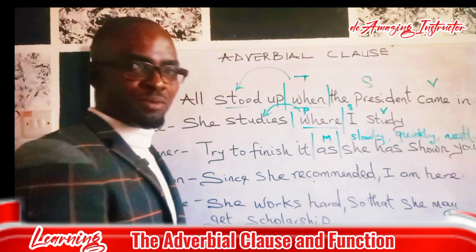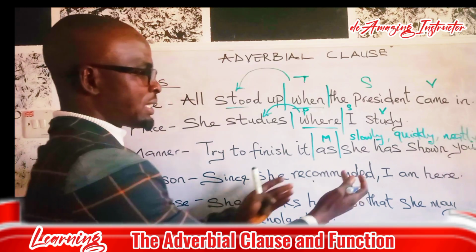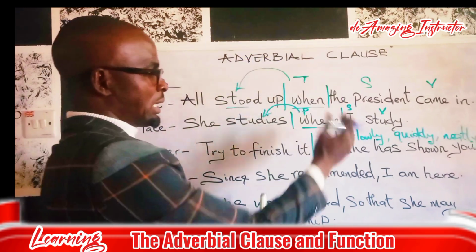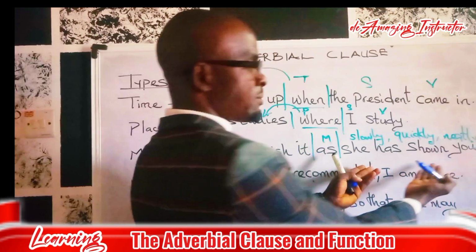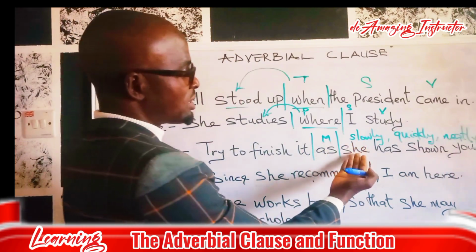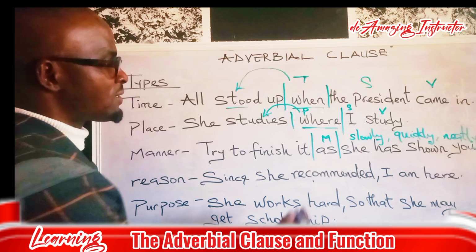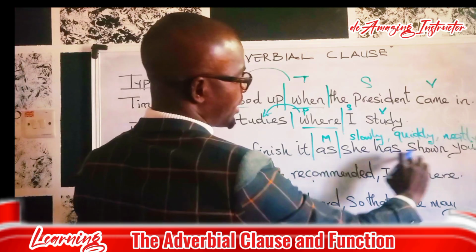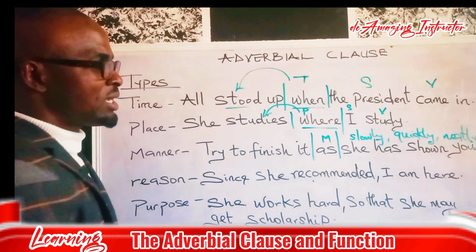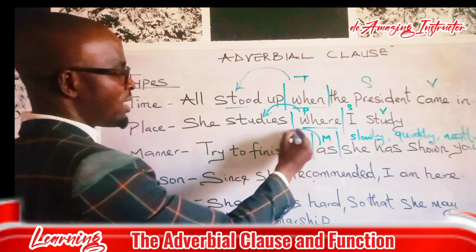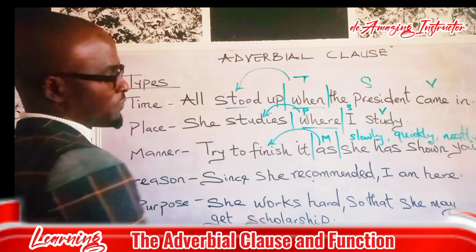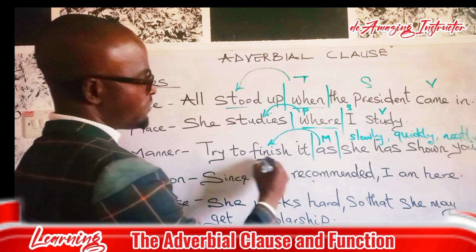All these are adverbs. But because we are dealing with an adverbial clause, this is an example of a clause because it must be a group of words with a subject and with a verb. Now, let us look at the function here. Since this is our adverbial clause, it modifies what? It modifies the verb before it. Finish. This is the verb before it.